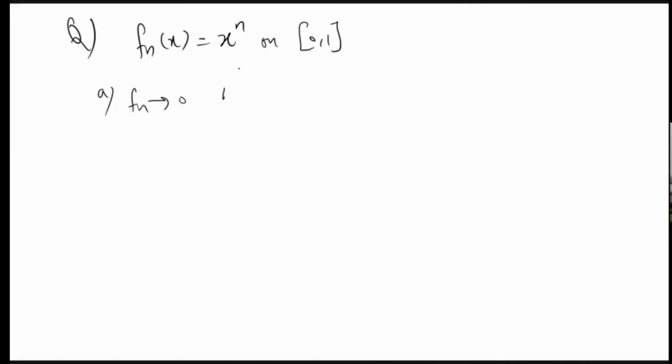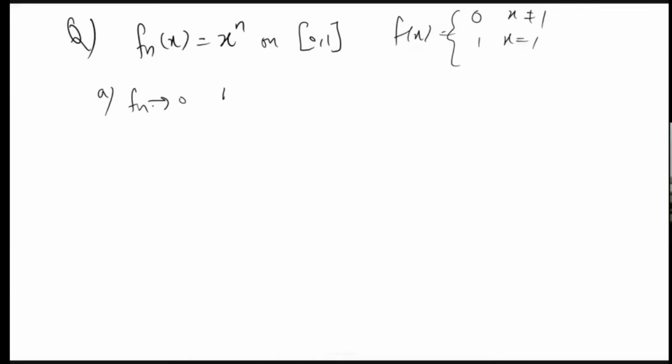The questions will be like this: fn of x is equal to x raised to n on the closed interval 0, 1. Then the options will be like: fn converges to 0, and f of x is equal to 0 if x is not equal to 1, and 1 if x is equal to 1.